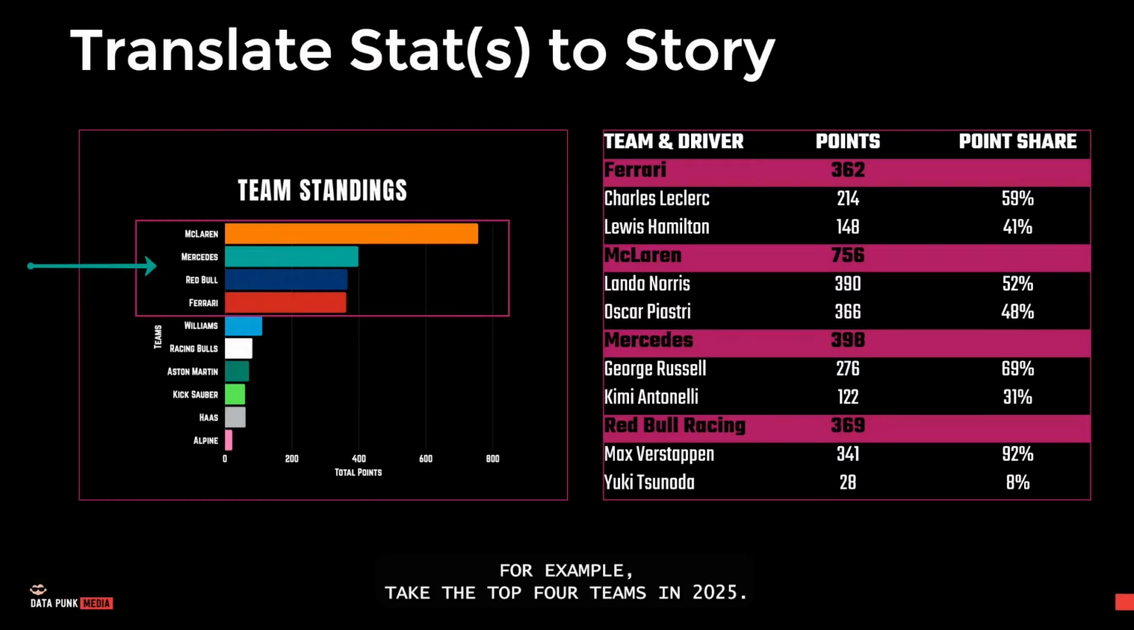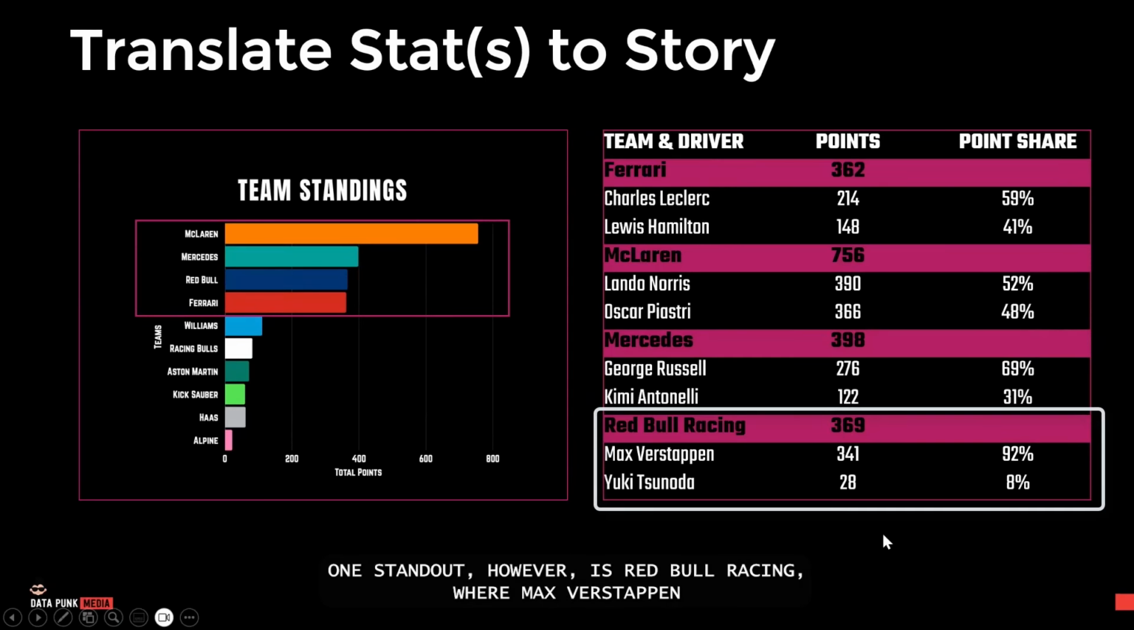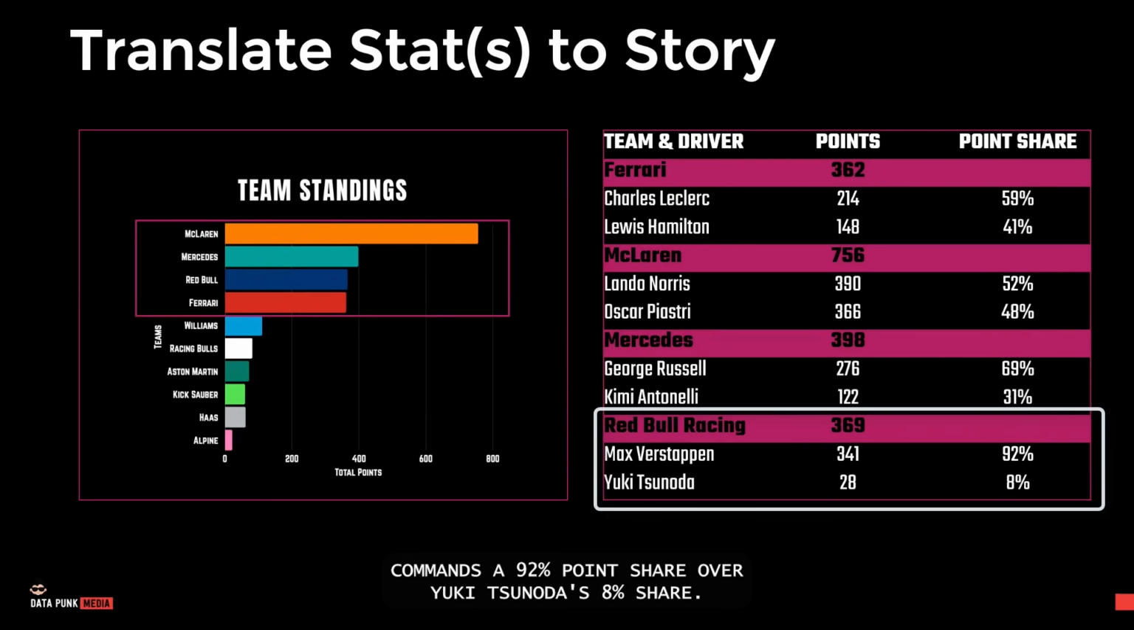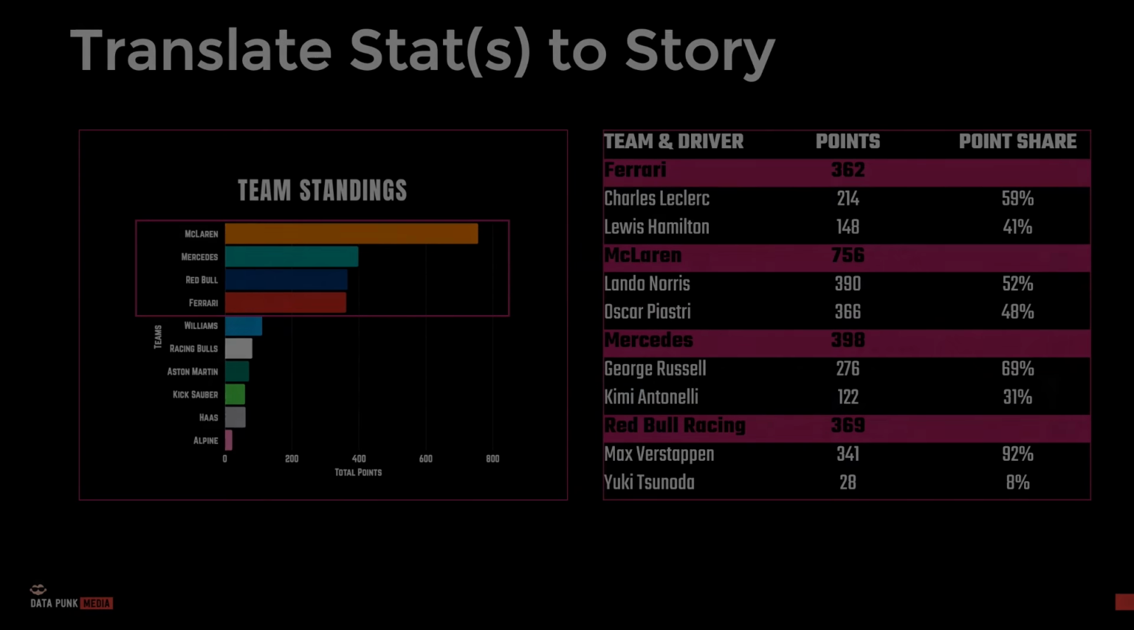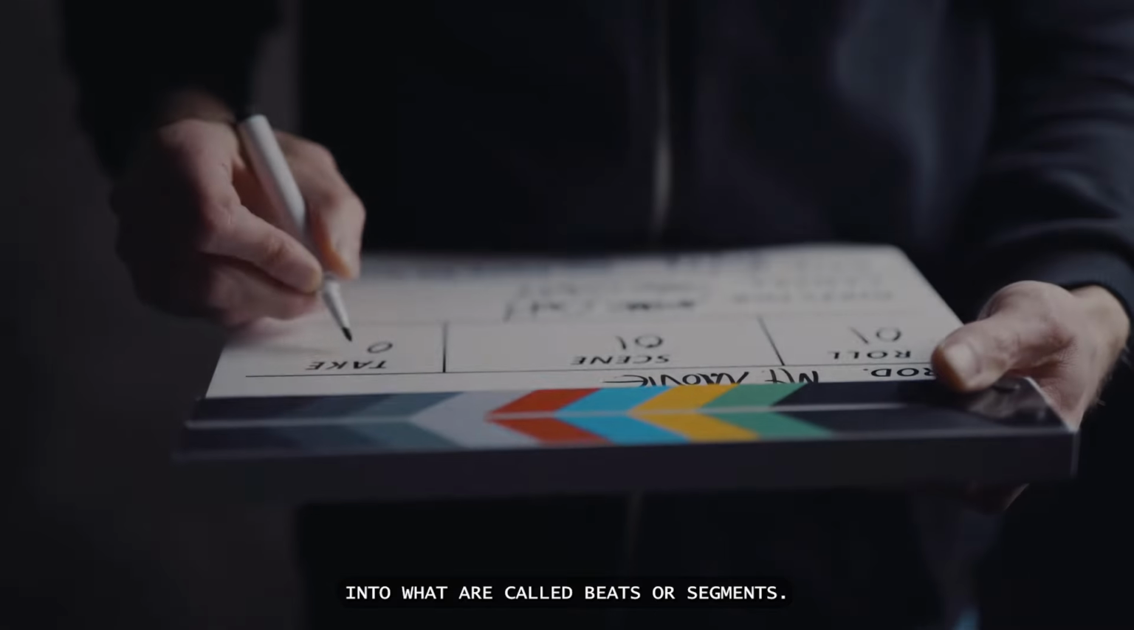For example, take the top 4 teams in 2025. McLaren have already won the Constructors' Championship, so Mercedes, Red Bull, and Ferrari are all competing for the 2nd spot this year. And then compare the share of driver points for each team. All teams, except for Red Bull, have a reasonable balance between the drivers and the extent to which they're sharing the spoils. One standout, however, is Red Bull Racing, where Max Verstappen commands a 92% point share over Yuki Tsunoda's 8% share. We can now frame the story through a simple flow into what are called beats or segments.